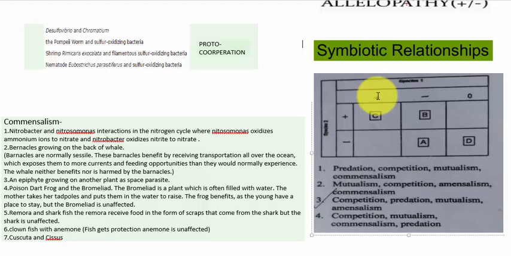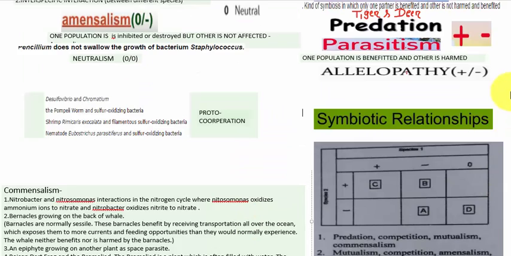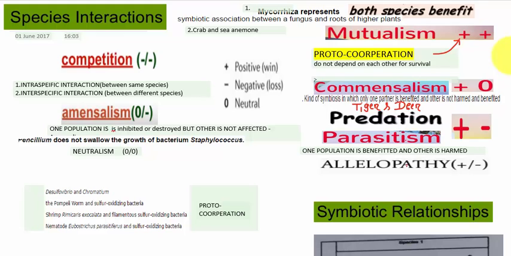And C is where both species get the benefit. That is a kind of mutualism, where both organisms get the benefit. And D: species 1 is neither benefited nor destroyed, it is neutral, and species 2 is destroyed or inhibited. So it is a kind of amensalism. So this is all about species interaction. You just need to remember the examples of each of the interactions, and where one organism is benefited, where it gets harmed, and where there is neutralism.